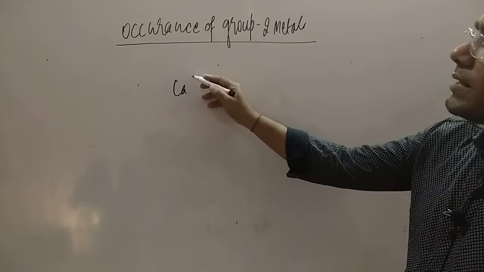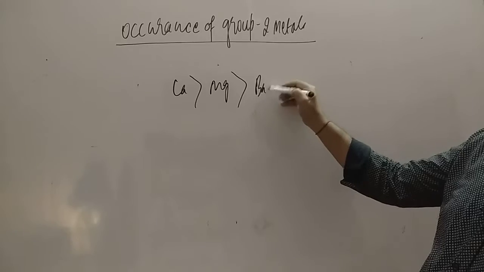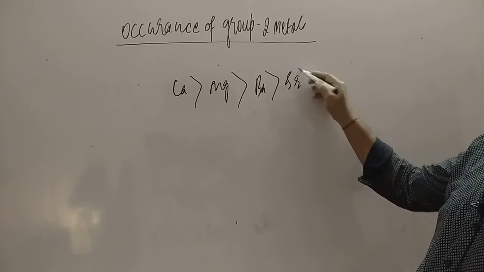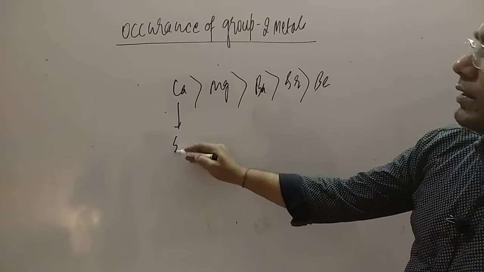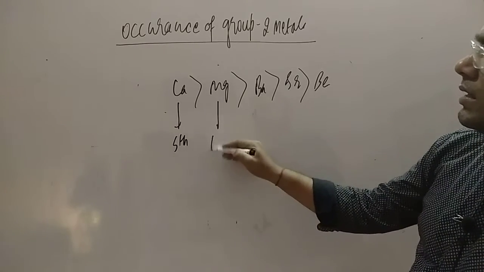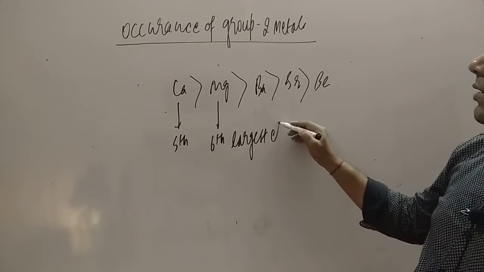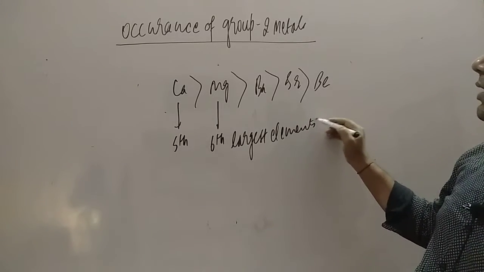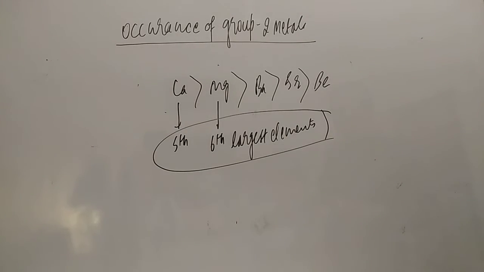Maximum is calcium, then magnesium, then barium, then strontium, and the least is beryllium. Calcium is the 5th and magnesium the 6th largest element, and hydrogen is the first element.